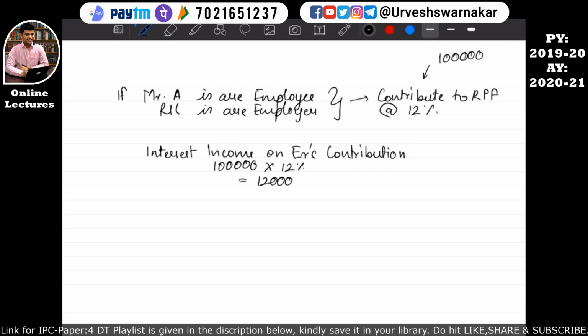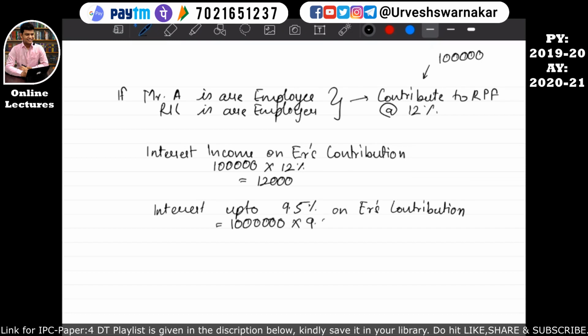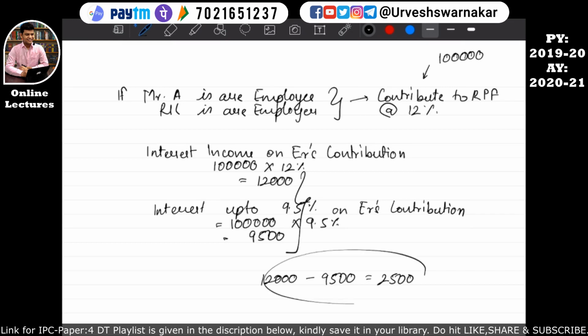But there is an exemption, that means interest up to 9.5% on employer's contribution will not form part of the salary. So 1 lakh into 9.5% is equal to 9,500. So the difference of these two, which is 12,000 minus 9,500, is equal to 2,500. This 2,500 will be taken into the computation of income from salary. I hope this is quite clear to you all.